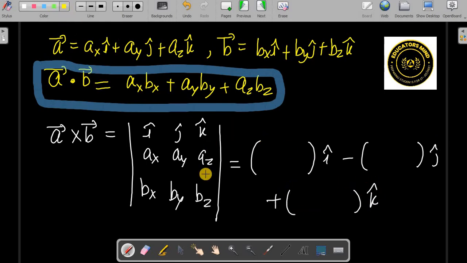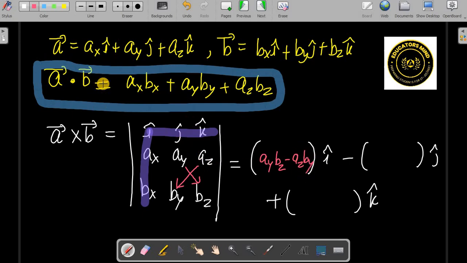Then we can fill these places. First you need to hide this row and this column. What is left is this only: AY into BZ and AZ into BY. So this will be AY BZ minus AZ BY.